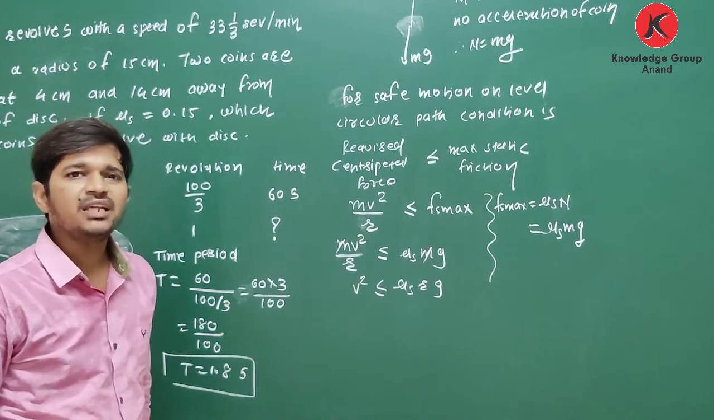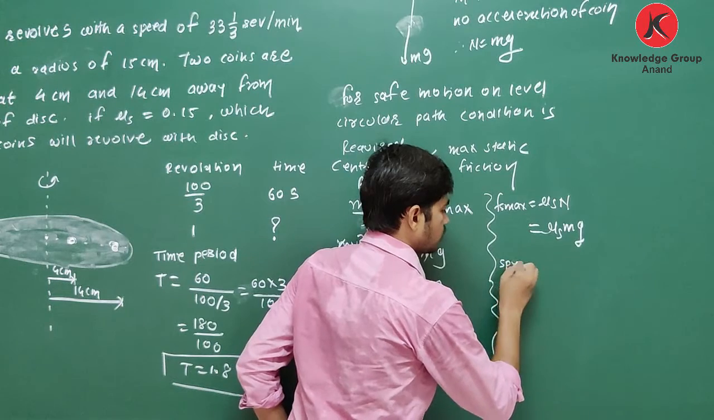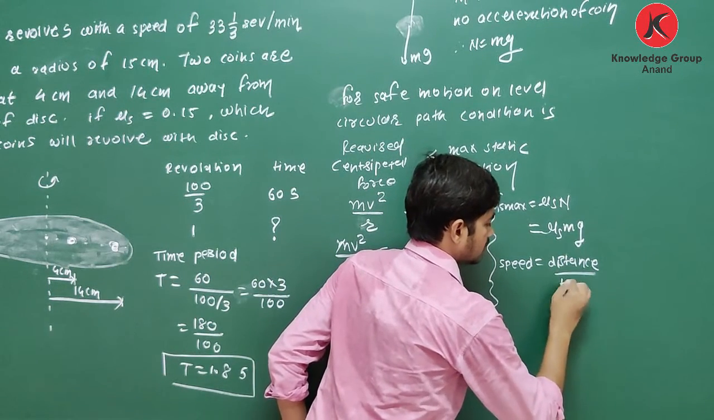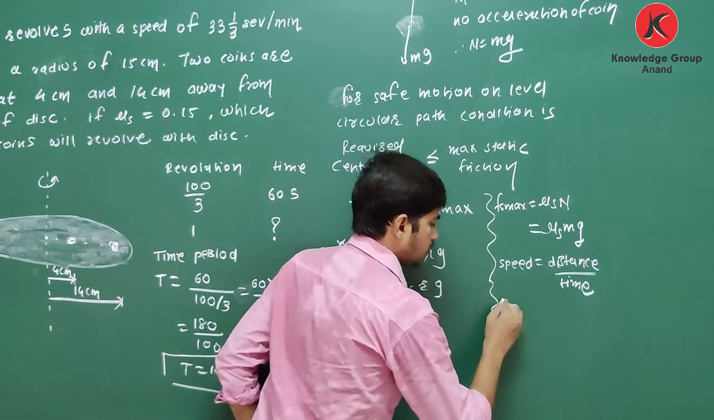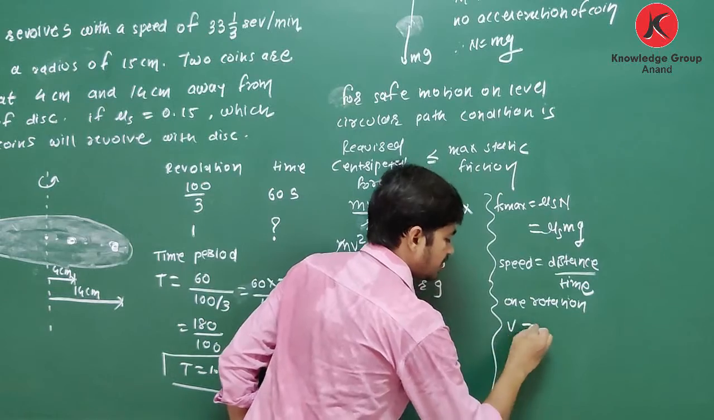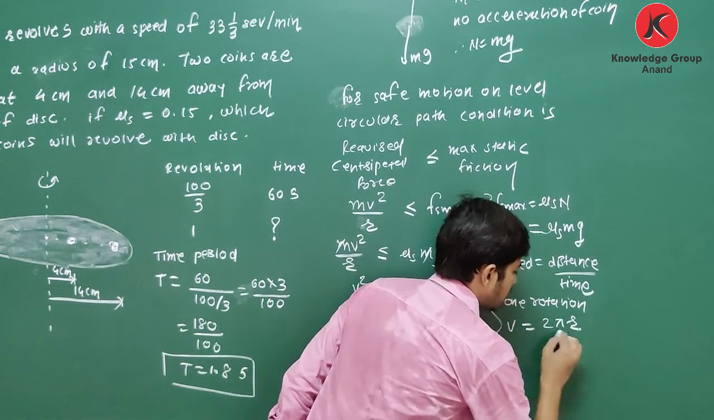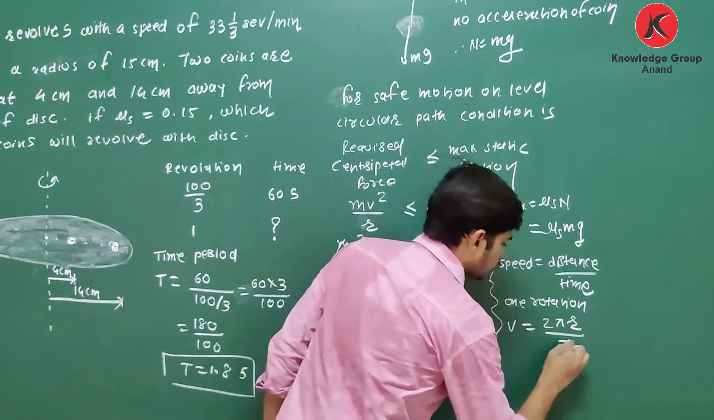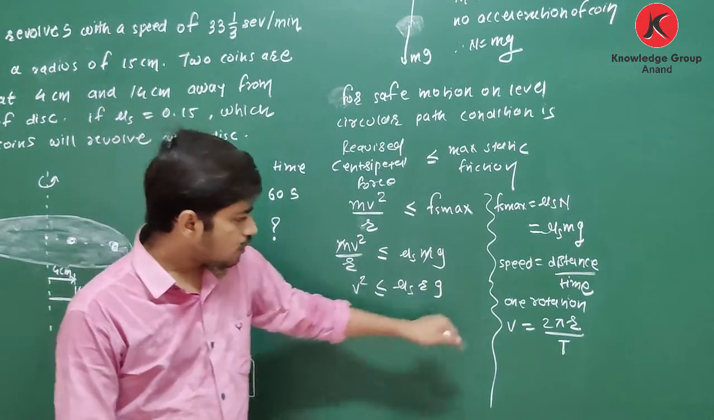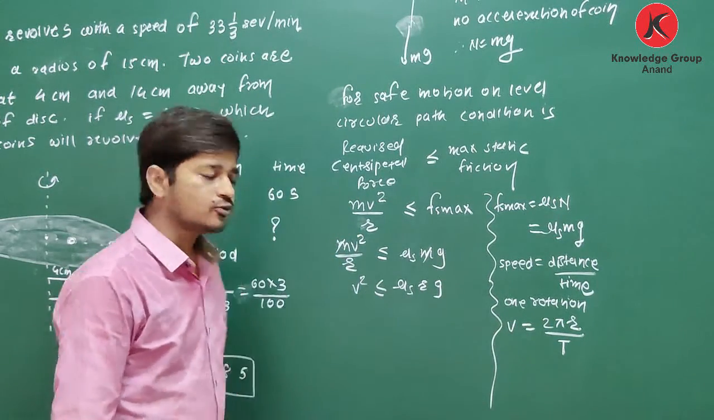Now V means speed, and we know that speed is equal to distance upon time. For one rotation, speed V is equal to, during one rotation, what is the distance traveled? Yes, it is 2 pi r. During one rotation, what is the time? Yes, it is time, capital T. Clear about this? So yes, you have to remember this equation. For one rotation, V is equal to 2 pi r upon T.